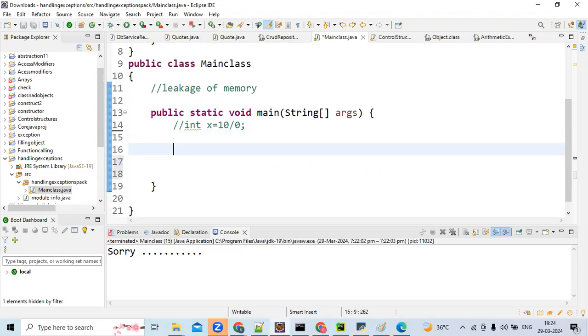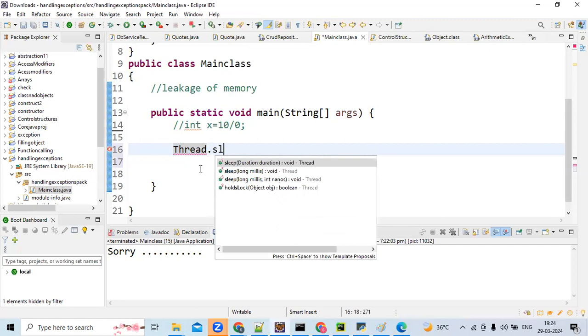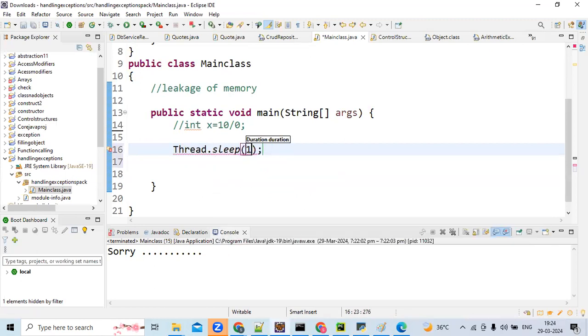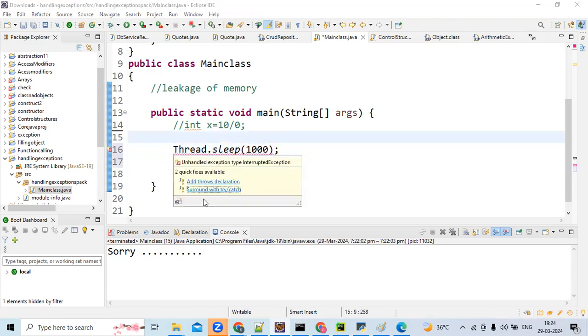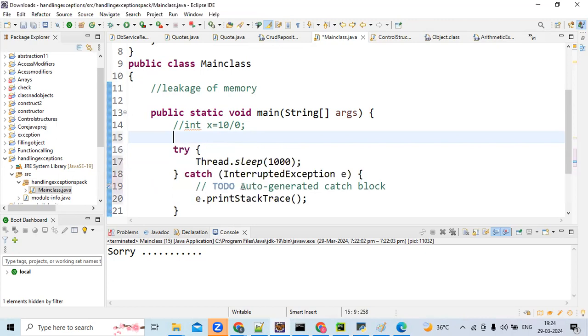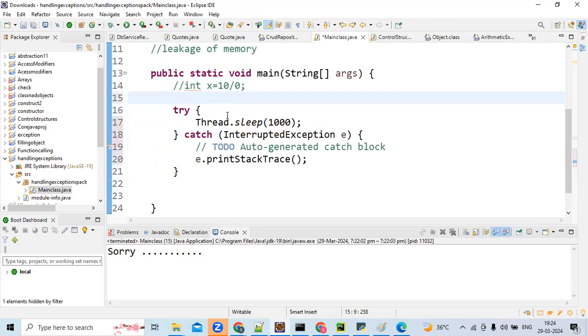See here, Thread.sleep will give you a checked exception. So for this, you can handle it by using either try catch or throws. First we'll see how to handle it with try catch. See, Eclipse will give you an option, or you can write it on your own, it's up to you.